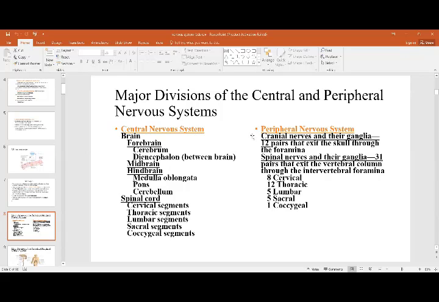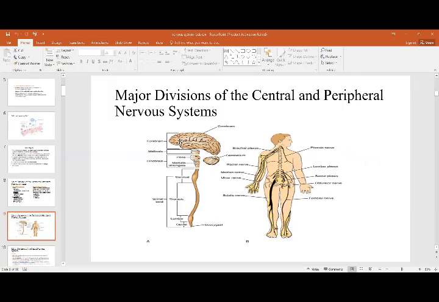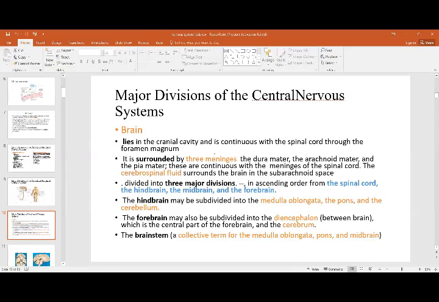Then there are the different segments of the spinal cord. In the peripheral nervous system, we include the cranial and the spinal nerves. If you see in this portion, this is your central nervous system, that is the forebrain, midbrain, hindbrain, and the spinal cord. And then these nerves that you see in the other diagram are the peripheral nervous system. Major divisions in the brain: it lies in the cranial cavity covered by the meninges, with the subarachnoid space holding the cerebrospinal fluid, and the brain is divided into three components, in ascending order from the spinal cord: hindbrain, midbrain, and forebrain.